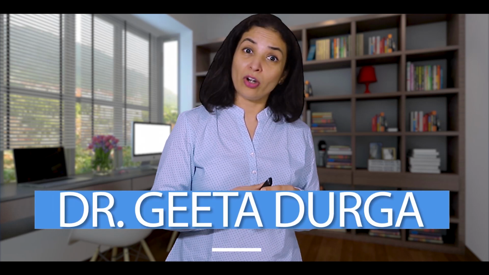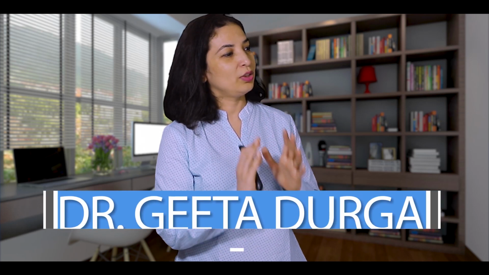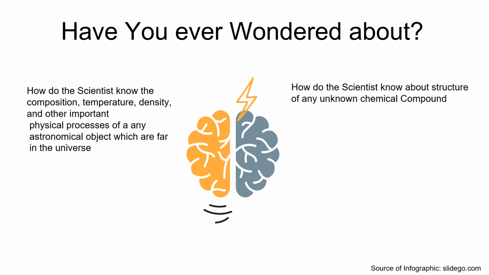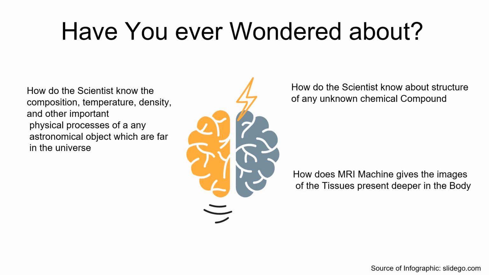Everyone, have you ever wondered how the scientists know about the structure of any unknown chemical compound? How do the scientists know the composition, temperature, density and other important physical processes of an astronomical object which is far in the universe? How does an MRI machine give the images of the soft tissues present deeper inside the body? And have you ever thought about how the scientists get to know about the atomic arrangement in the metals?